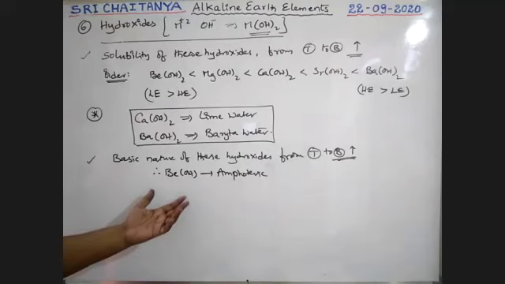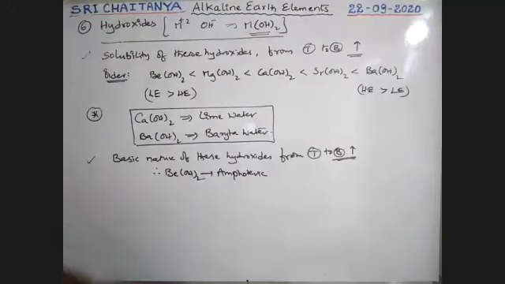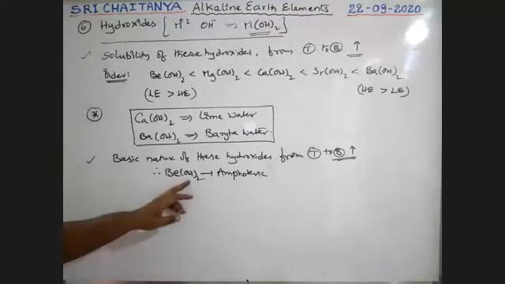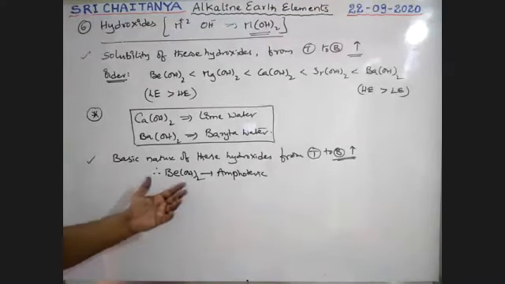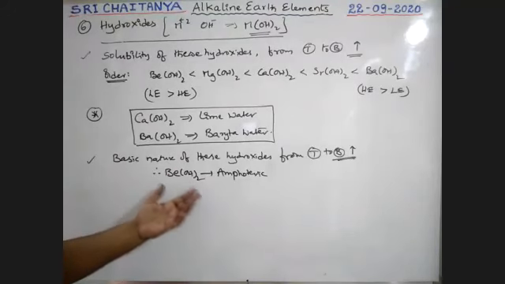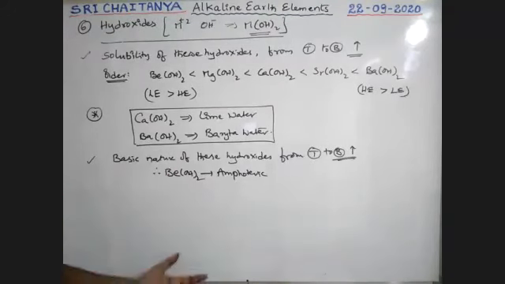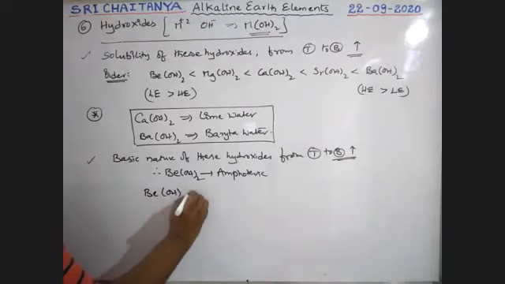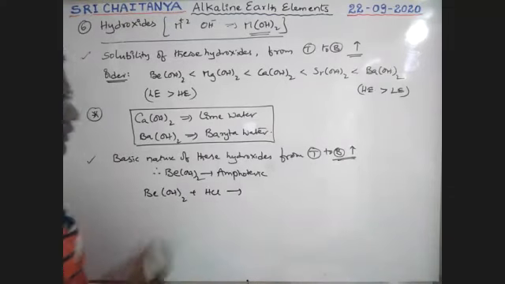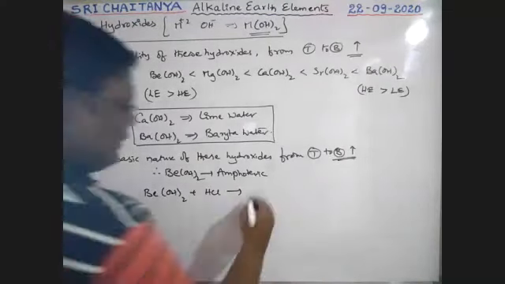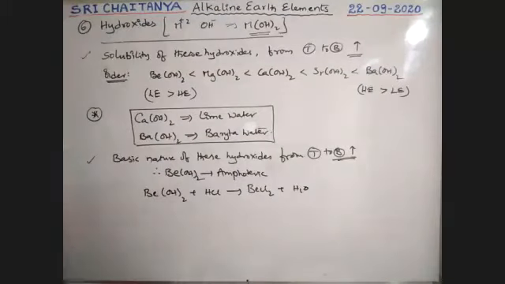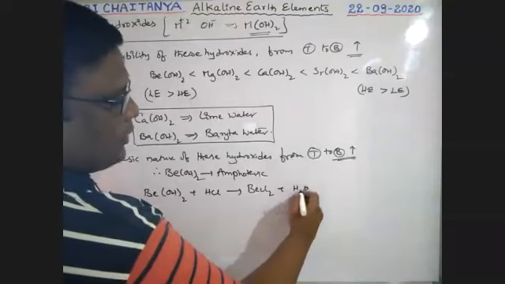Least basic is Be(OH)2. Beryllium hydroxide has amphoteric nature. That means it reacts with both acid and base; it dissolves in both acid as well as base. So see here, when beryllium hydroxide is dissolved in HCl, an acid-base reaction takes place that gives beryllium chloride plus H2O as the product.